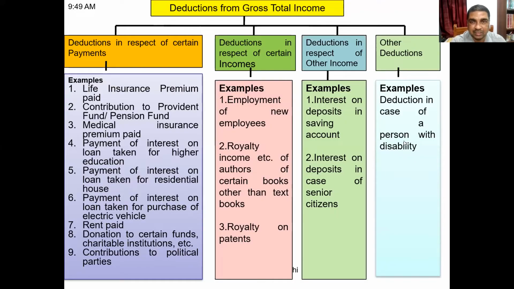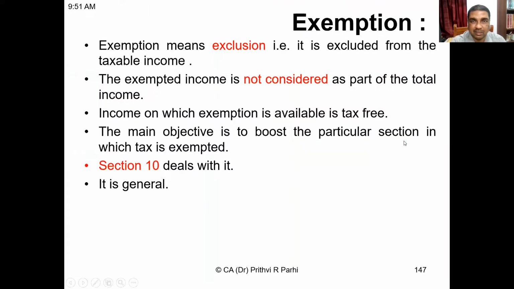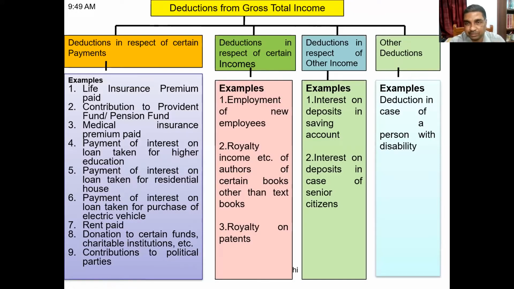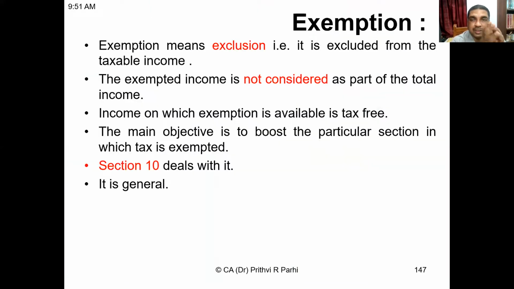Now, friends, having understood the concept of deductions, let us go to the concept of exemption. When I say exemptions, these are the items of income which are excluded from total income or taxable income. Meaning these items are not at all considered for income.